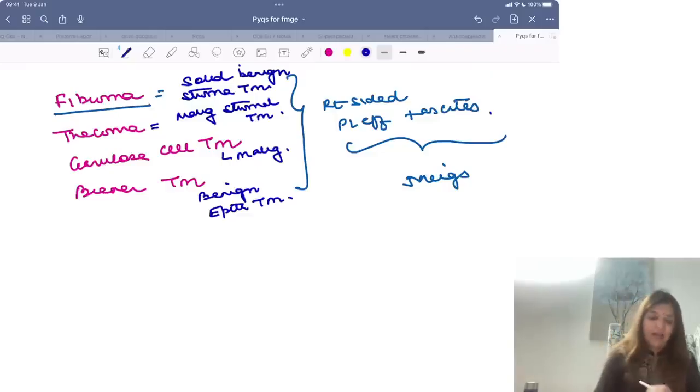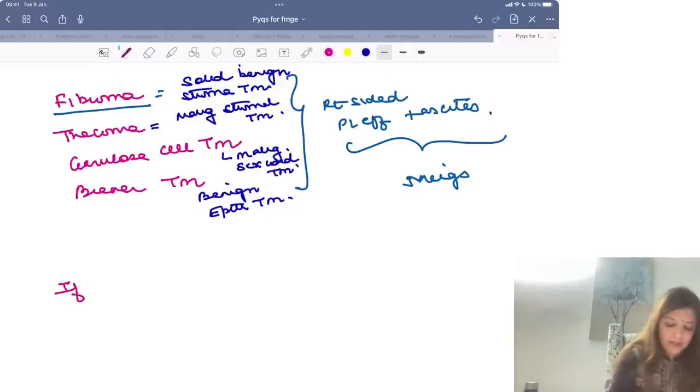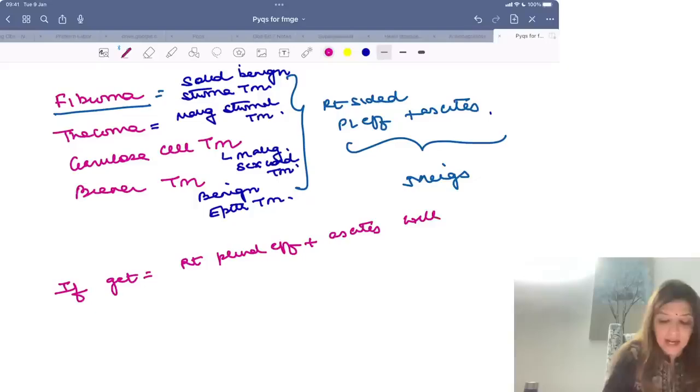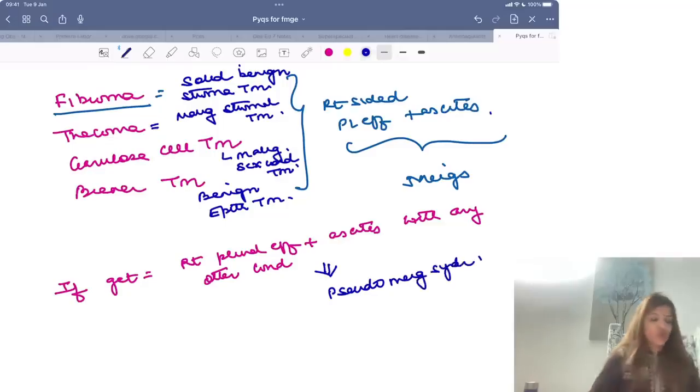Clear? Okay. So this granulosa cell tumor is a malignant sex cord tumor. Now, if you get right-sided pleural effusion plus ascites with any other condition, then that is what is called pseudo-Meigs syndrome, right?